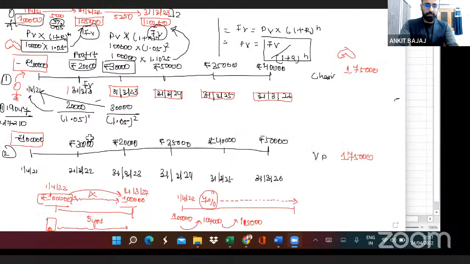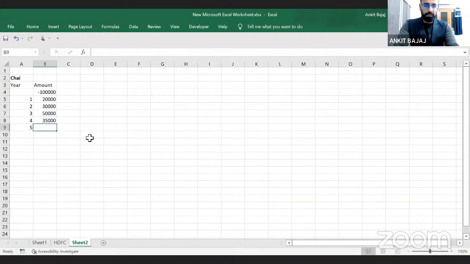Here it is 35,000 and 40,000. This much return you are generating. Now, if I want to find out n here, n is going to be the number of years. So for the first year, n is going to be 1, then 2, then 3, then 4. So this is the n. Now I will be calculating here the present value factor. Why I'm calculating the present value factor, I will explain to you.